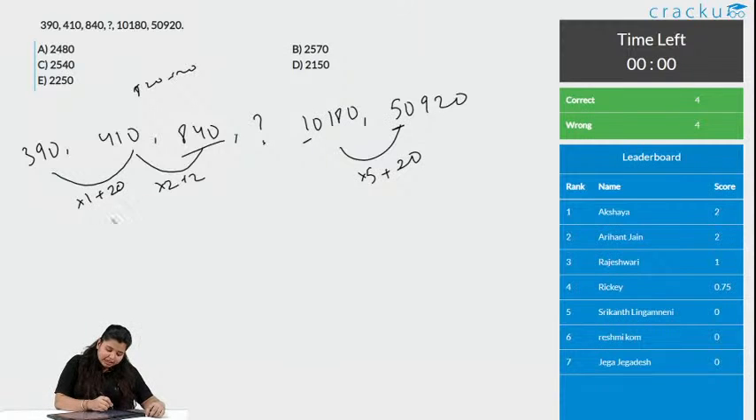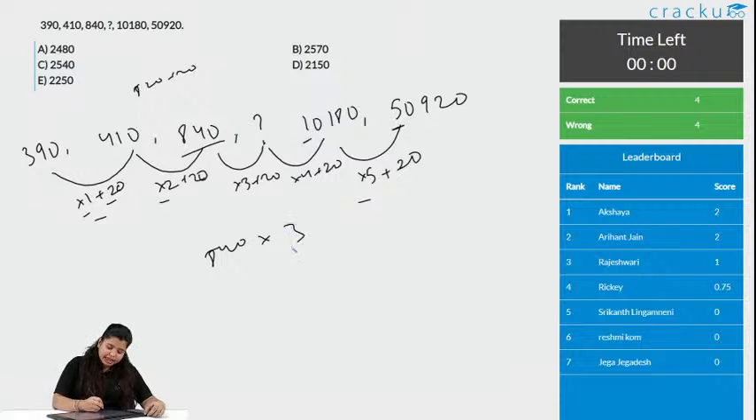So at least from here you can get how the series is going, what is the step that the series is following. It is into 1 plus 20, into 2 plus 20, this must be into 3 plus 20, and this into 4 plus 20. So what do we get if we multiply 840 into 3? Okay, do it simply. 8 3s are 2400 and 4 into 3 is 120. So 2400 and 120 is 2520. Adding 20 to it will make it 2540. Option C is the correct answer.